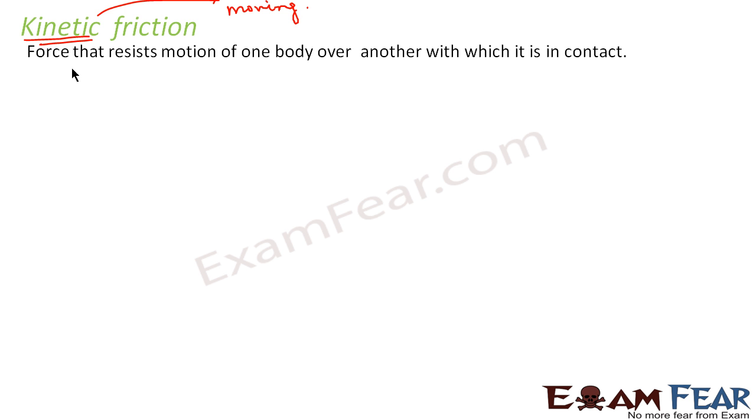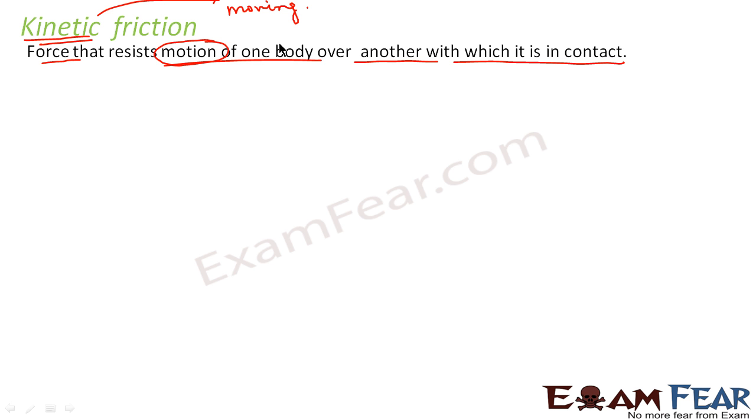Kinetic friction is the force that resists motion of one body over another with which it is in contact. That means it resists the motion, whereas static friction was resisting the initiation of the motion. Static friction was trying to resist the start of motion. Kinetic friction resists the motion of one body over another.